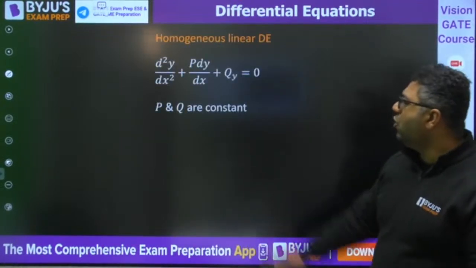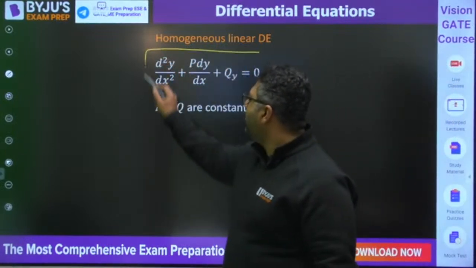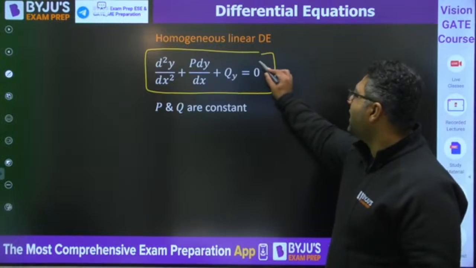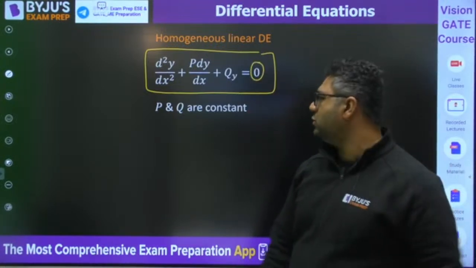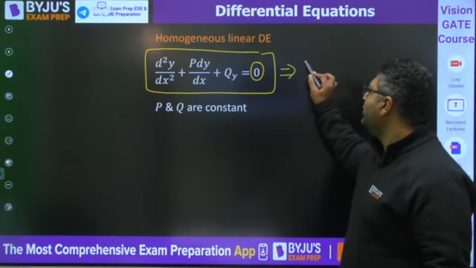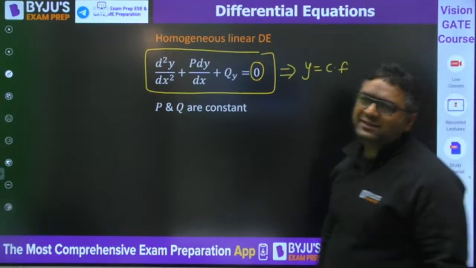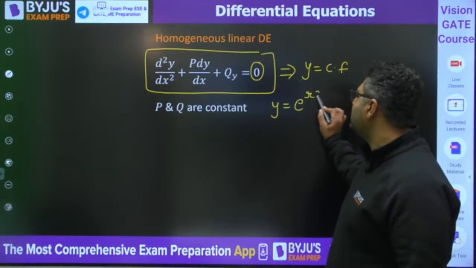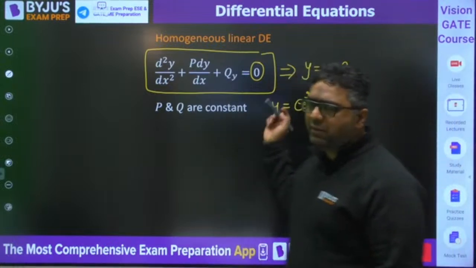This is the homogeneous equation, d square y by dx square plus p dy by dx plus qy. If the right hand side is 0, it is homogeneous. If the right hand side is non-zero, it is non-homogeneous. So here the answer is going to be y equals the complementary function. What we have to do in such cases is put y equals e to the power rx.